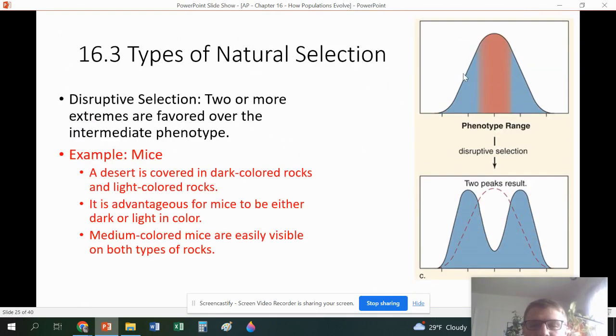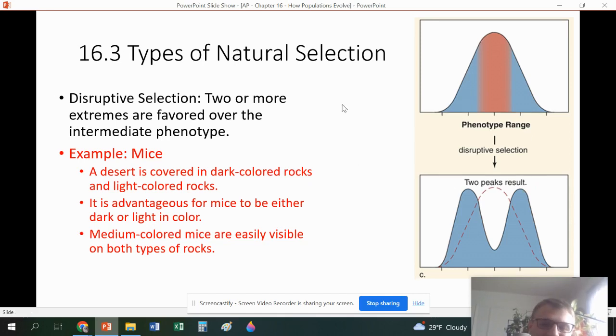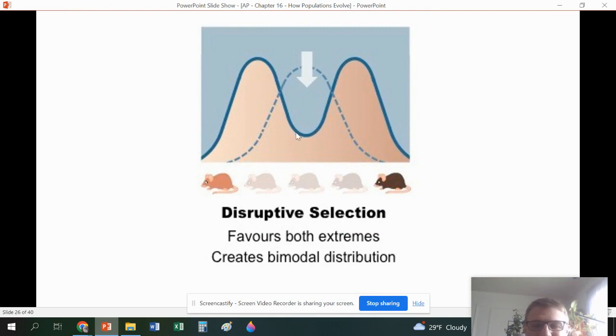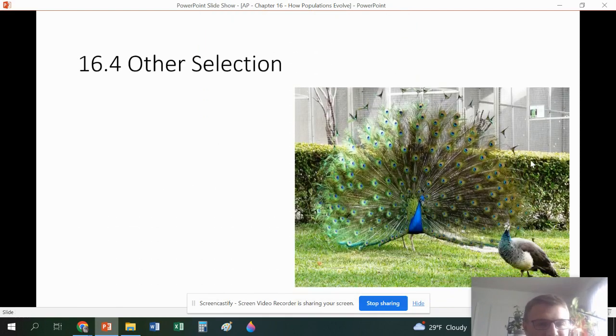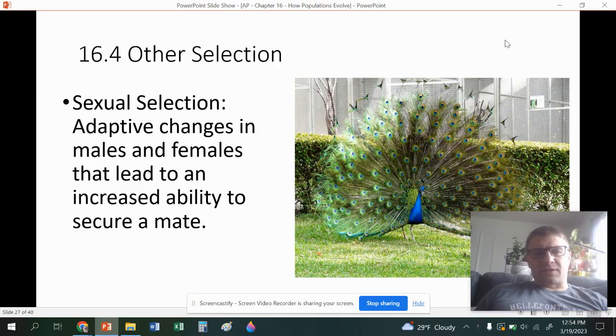Our last type is called disruptive. This is when the inner is not favored and the outers are favored. This is going to create two peaks, and mice are a great example of this because on dark colored rocks and light colored rocks, the mice will be favored. But in the middle, this middle type doesn't really blend in with either. So it's going to be selected against, which creates a population which has two distinct phenotypes. It's called disruptive selection.